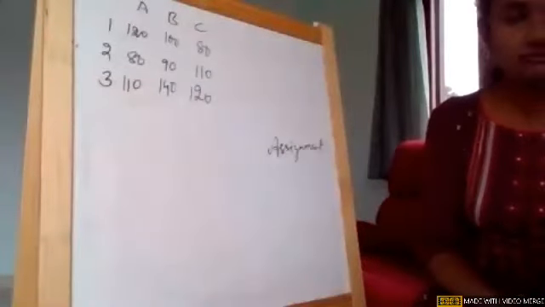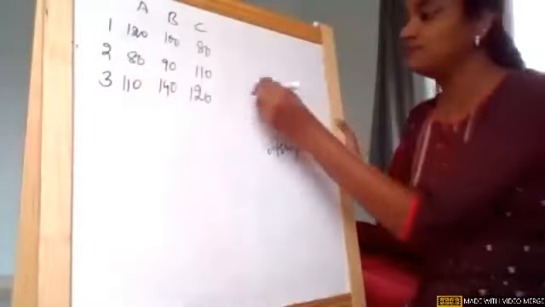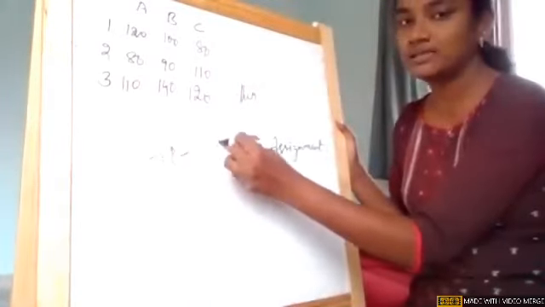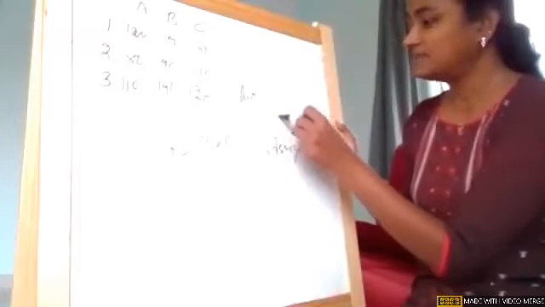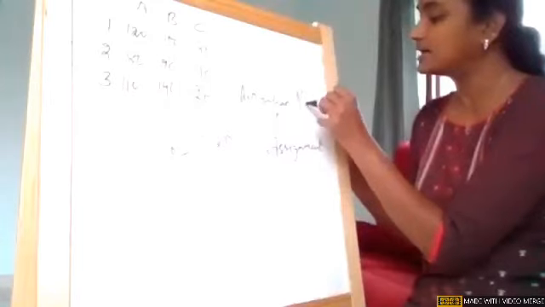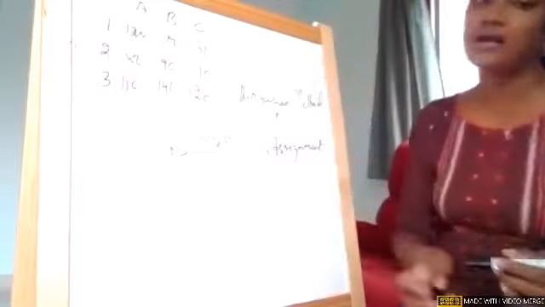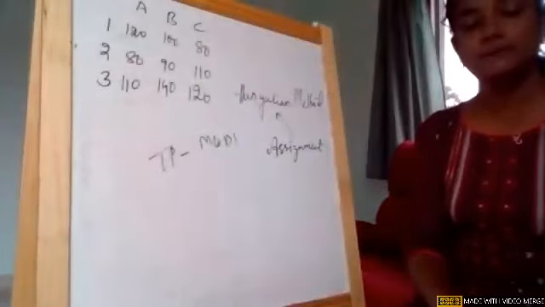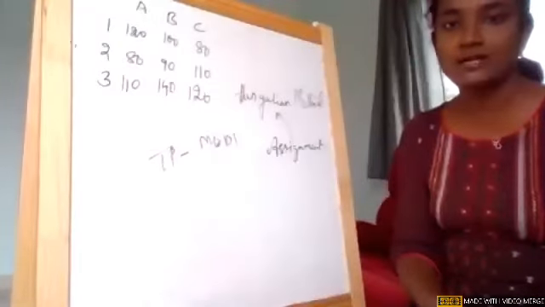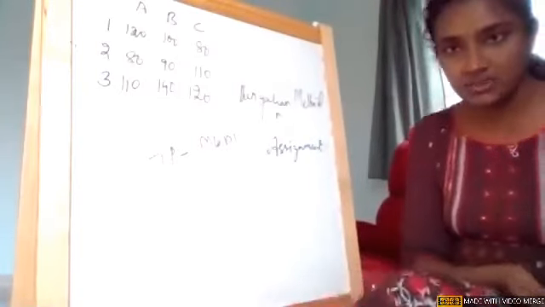Now, I shared an algorithm with you. For assignment problem, we follow one particular method, like for transportation problem we followed the Modi method. There is only one algorithm, which we call the Hungarian method. It is given by a Hungarian, so it is named after him. Sometimes they'll give you a matrix and ask us to solve using the Hungarian method. So don't get confused, it is nothing but assignment problem.